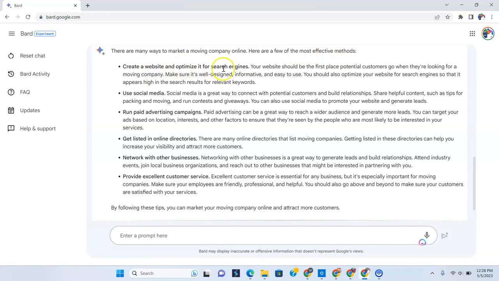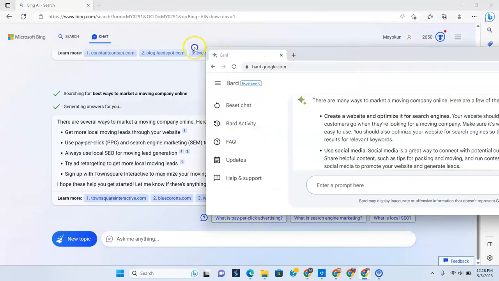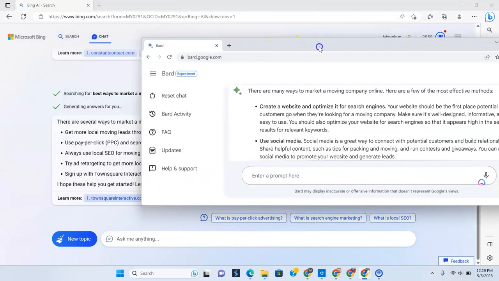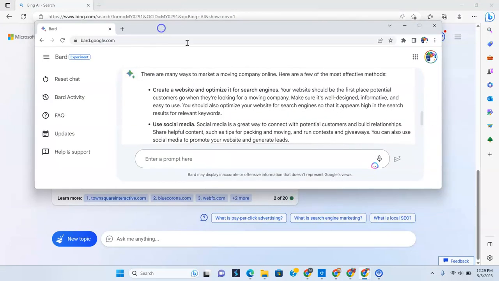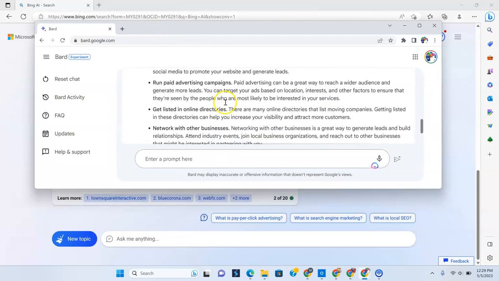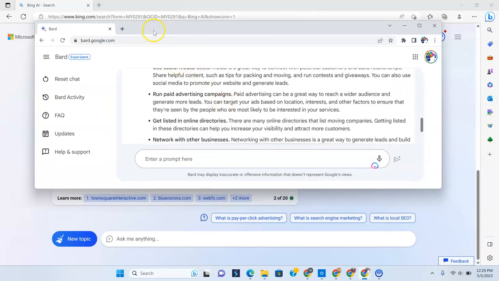Create a website and optimize it for search engines. Then it gives me the description on how to do that. That's pretty cool. Use social media. Social media is a great way to connect with potential customers and build relationships. So run paid advertising campaigns. Paid advertising can be a great way to reach a wider audience. So what I'm seeing here is that not only is Bard giving me the right answers, it's actually giving me the psychology behind the answers, which I actually think, again, is pretty cool.